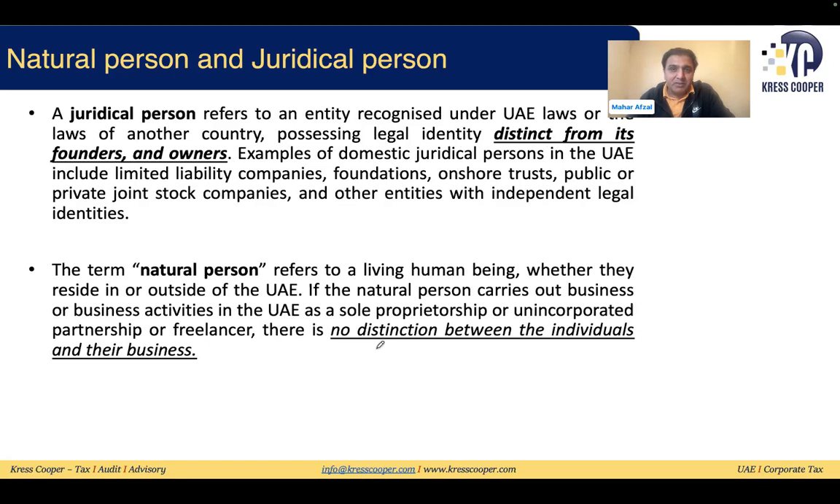That's a natural person. We cannot simply say that natural persons are the only individual. No, if the individual are setting up any company like sole establishment, as I said, unincorporated partnership, wherever the individual are working as a freelancer after taking a license from the respective government authority, they will fall under the definition of natural person.